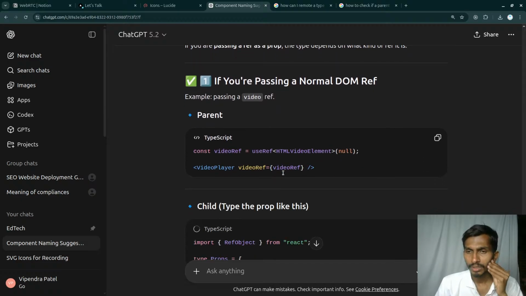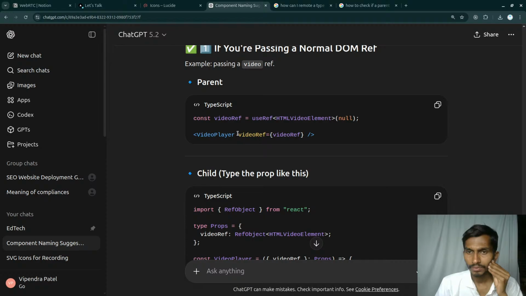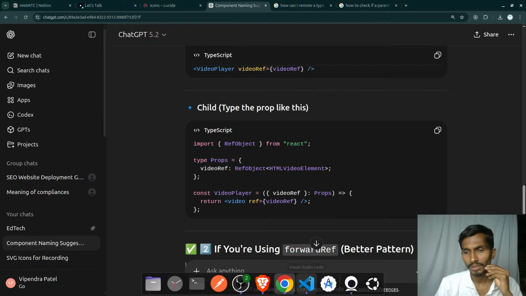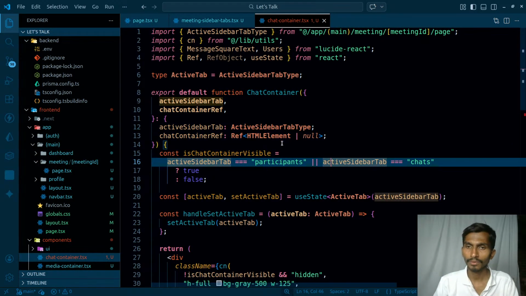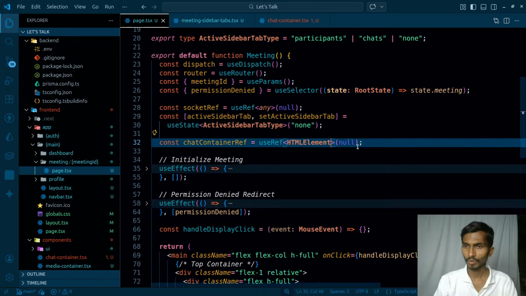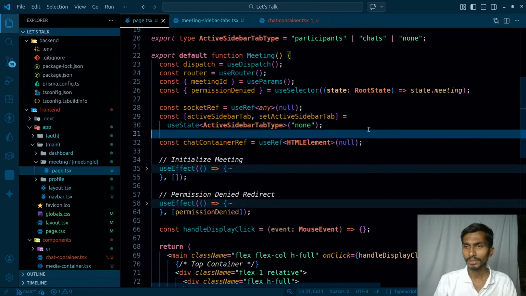Use ref HTMLElement. In that case the value is going to be null by default. I'm just simply passing it here. So over here RefObject and then HTMLElement, no need to have the ref over here, null over here directly. So okay, if I just remove this null from here, will it be problematic? Not really, this is not going to be problematic.